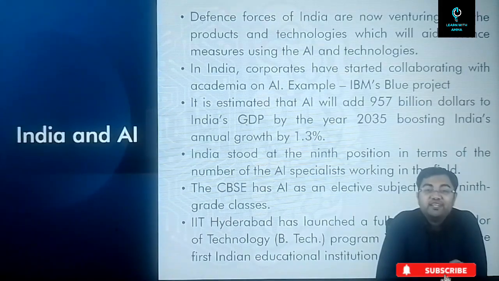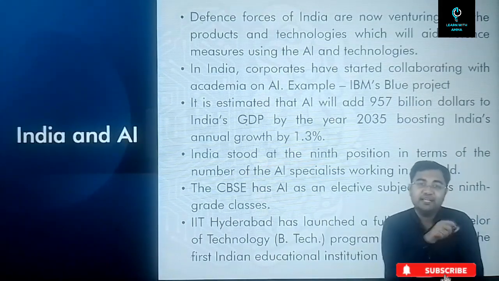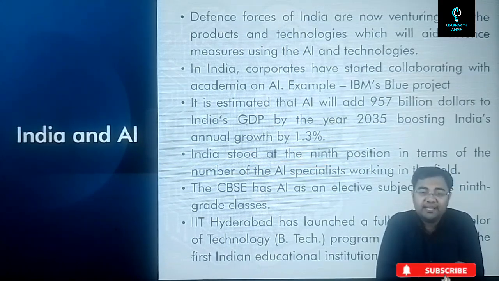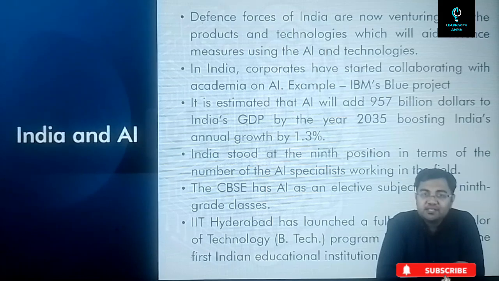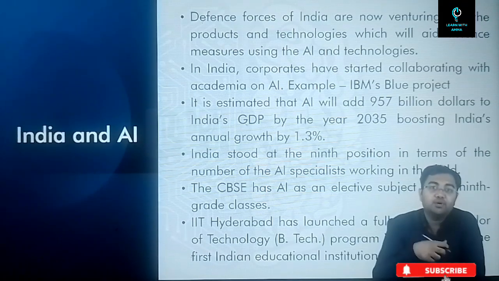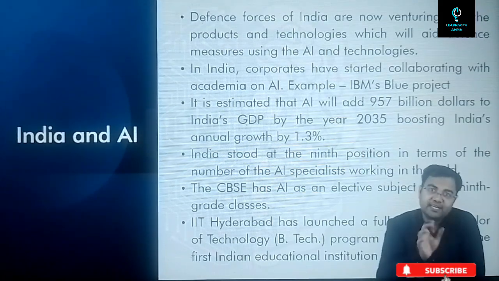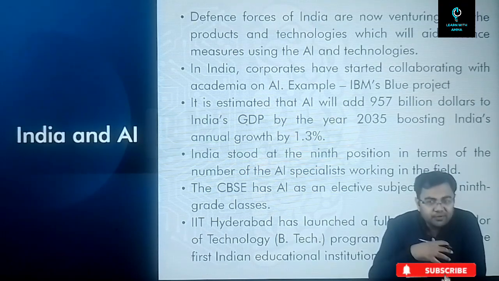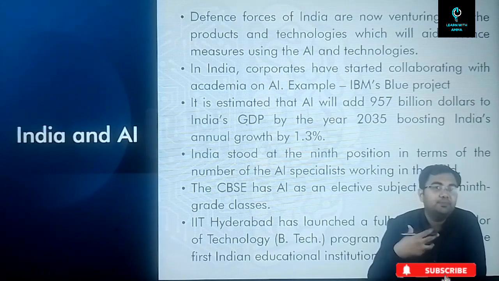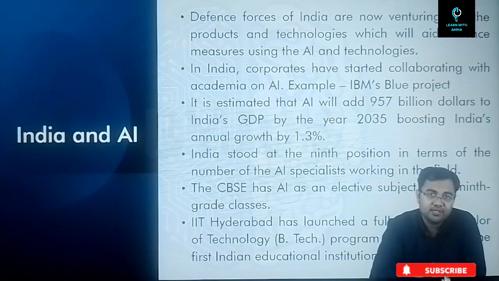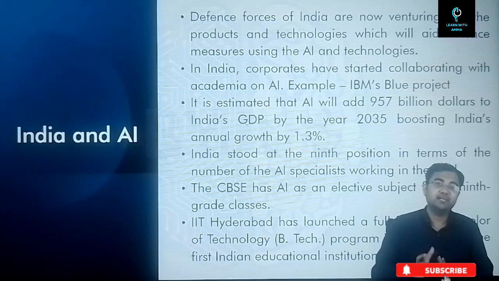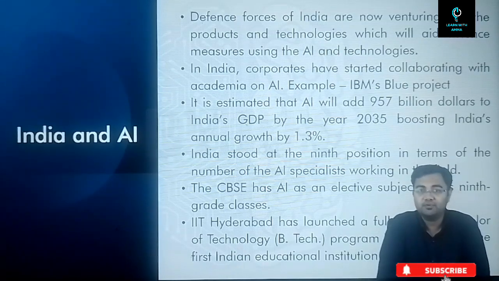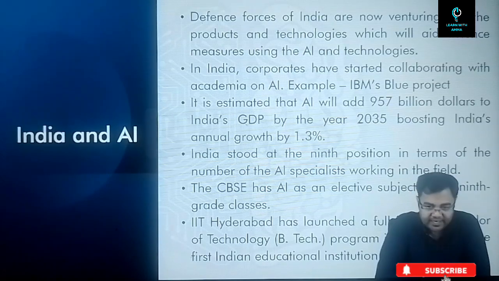Now the question is, where is India with regards to artificial intelligence? There was a report published back in 2019 by Niti Aayog, and this report was basically talking about the roadmap of artificial intelligence in India. What this report was talking about are the various sectors where India can actually make use of artificial intelligence. It also provided some data and insights with regards to how we would grow in the coming years with respect to artificial intelligence and robotics also to an extent.